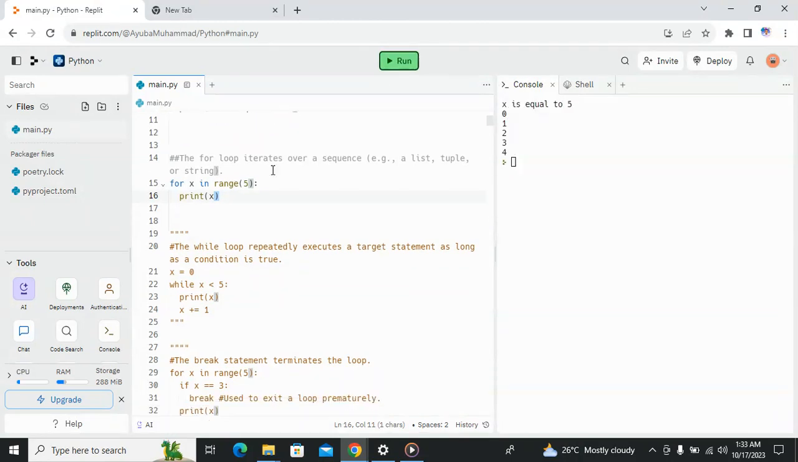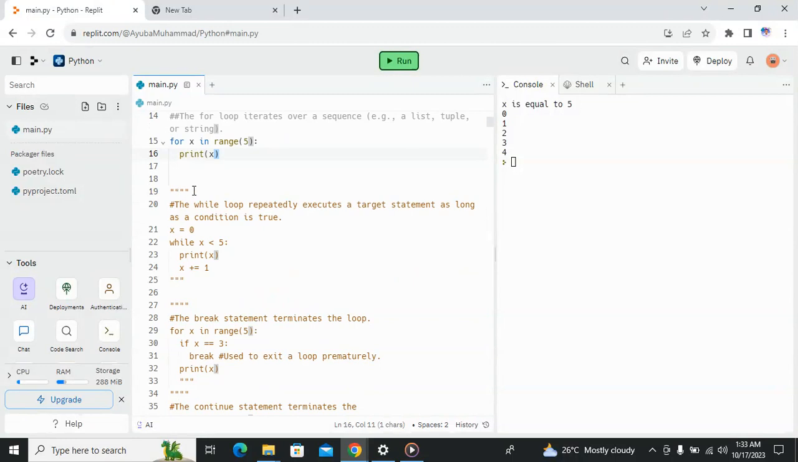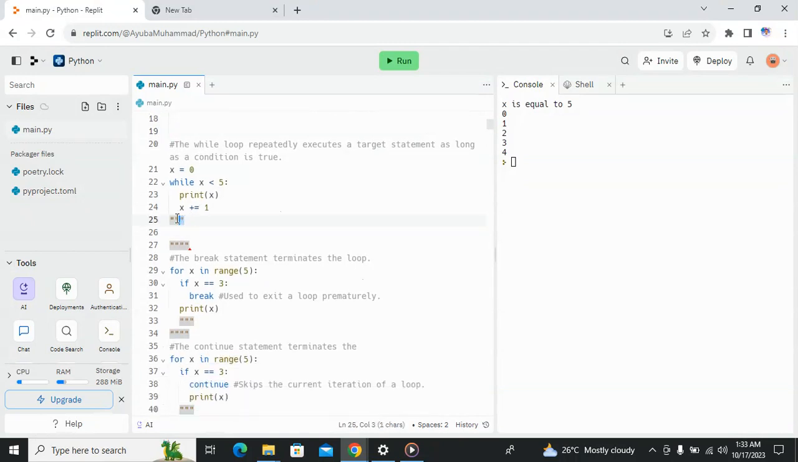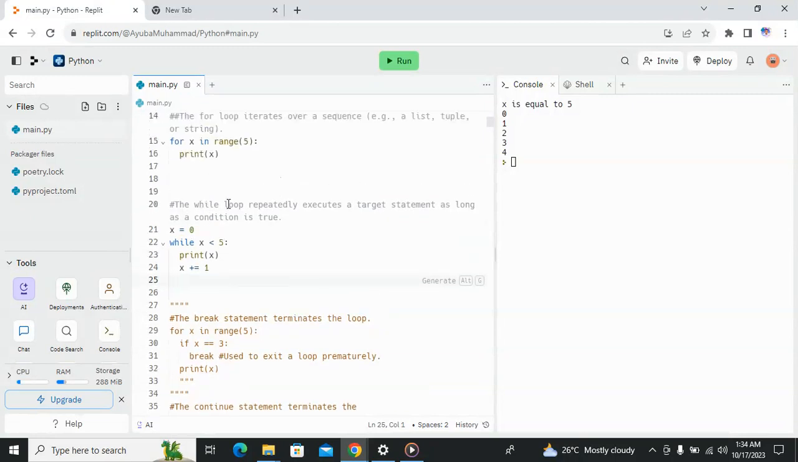That is it on the side of the keyboard, our monitor. So let's remove these other strings, the multiple comments that I did. In this case, we are using the while loop. The while loop has the same functionality as the for loop, but it has a speciality that makes it unique. The while loop repeatedly executes a target statement as long as a condition is true.